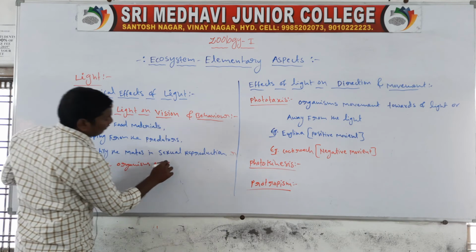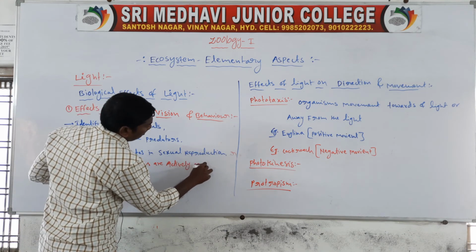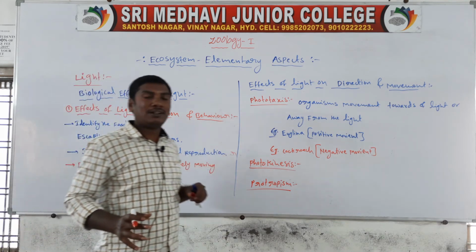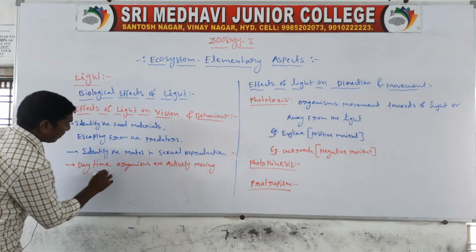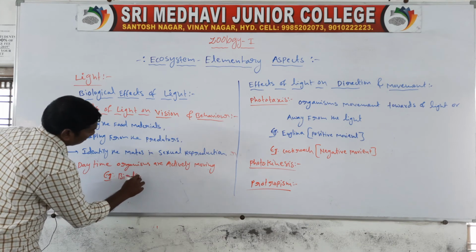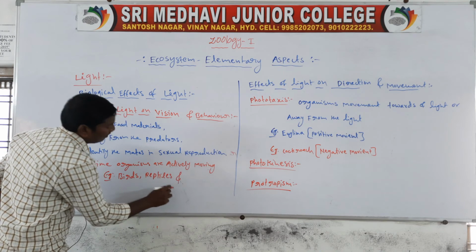Organisms are actively moving. For example, birds, reptiles and mammals.